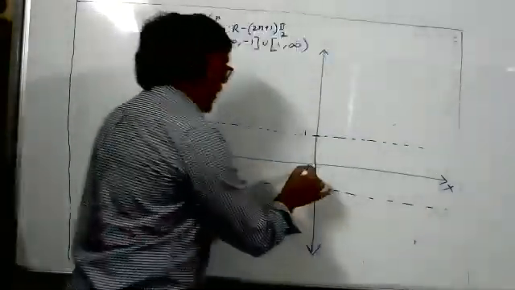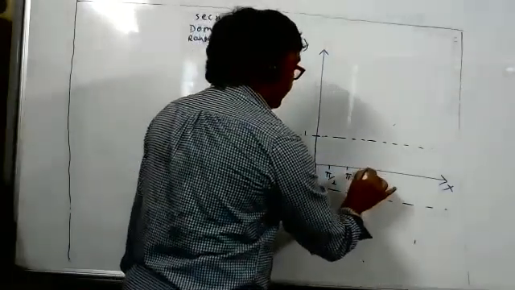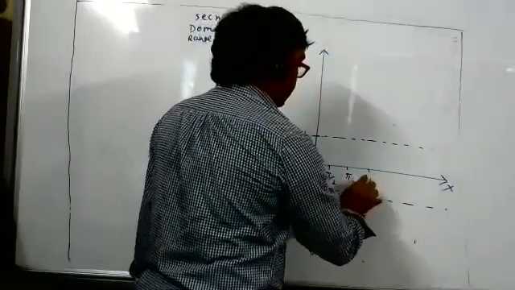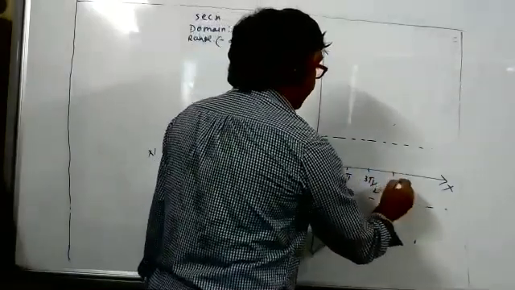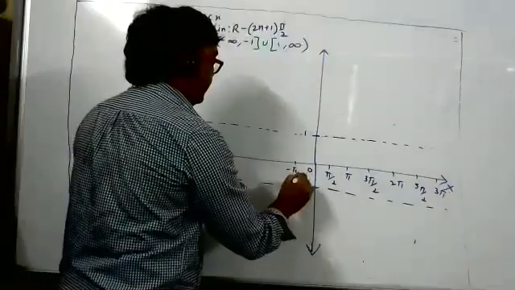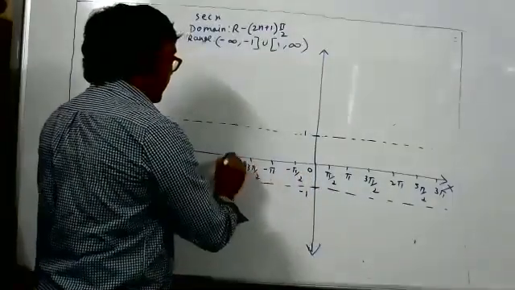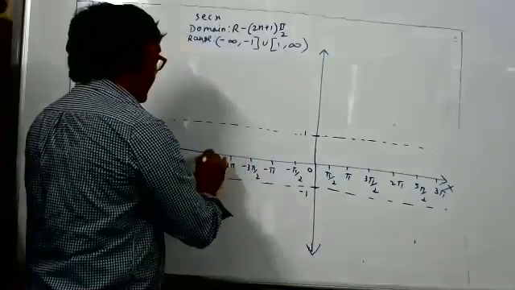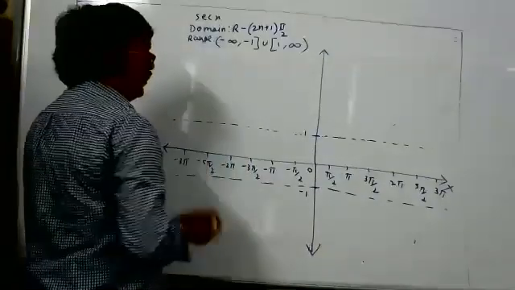Then you can mark some angles: pi by 2, pi, 3 pi by 2, 2 pi, 5 pi by 2, 3 pi, minus pi by 2, minus pi, minus 3 pi by 2, minus 2 pi, minus 5 pi by 2, minus 3 pi.